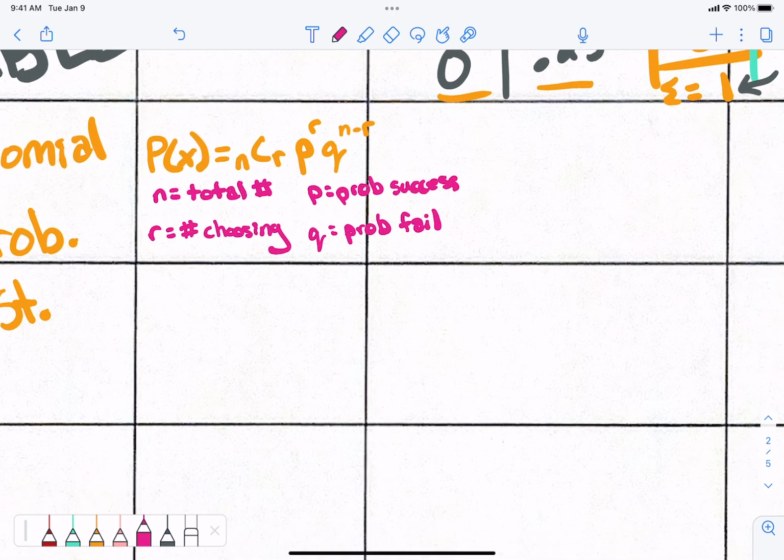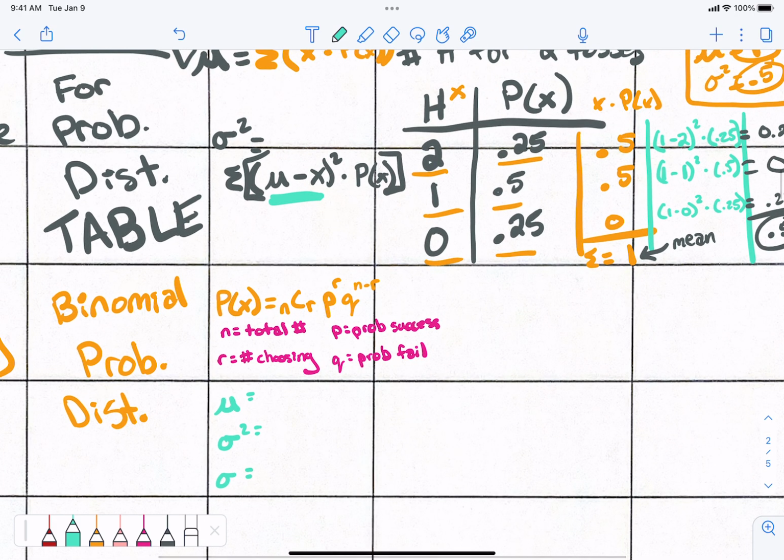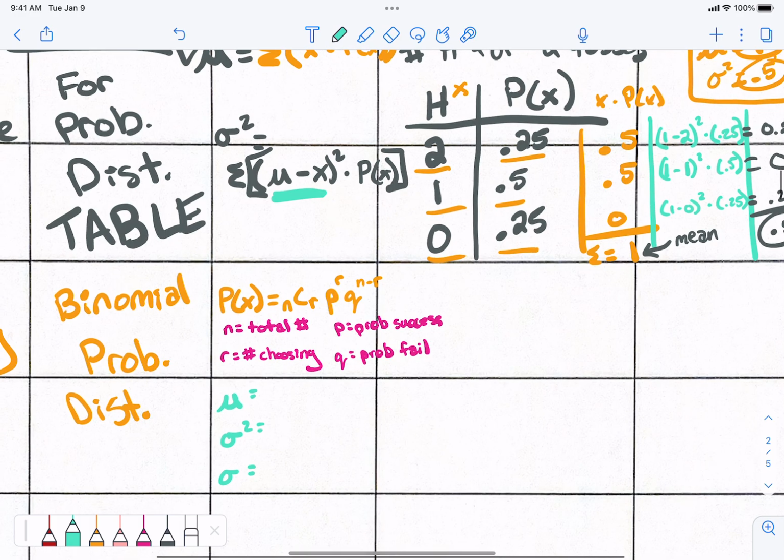All right, last thing. This is the mean, the variance, and the standard deviation, which we did calculate up above, but I'm going to show you the difference between the two. The bottom one is easier, the top one is not. To find the average, you take N times P. To find the variance, you take N times P times Q. To find the standard deviation, you take the square root of this number, the square root of NPQ.